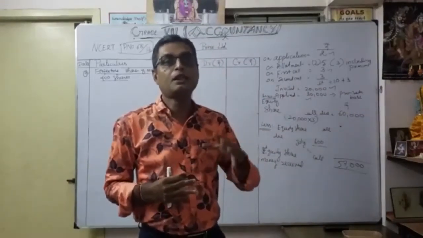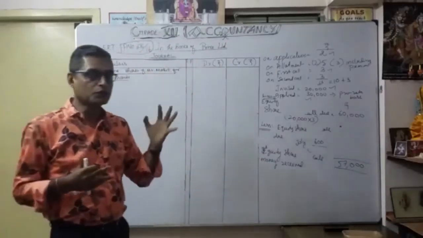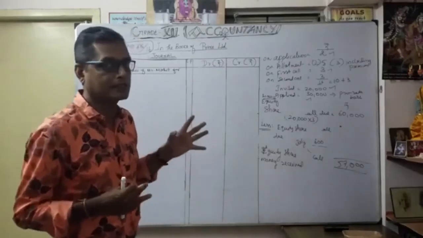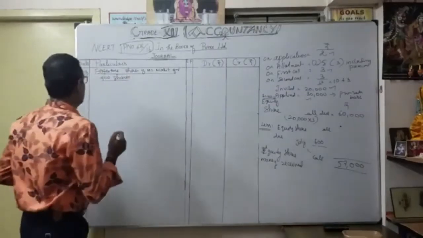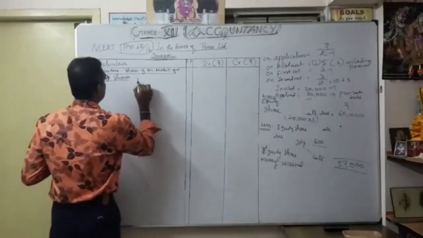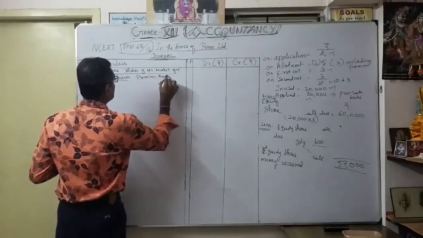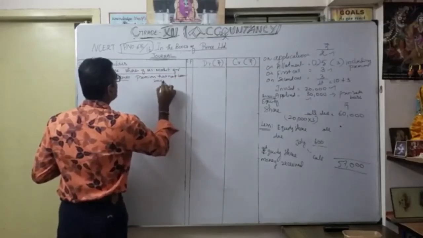So naturally, it is coming under which classification? Premium has not been received. Understood. That's what we discussed in the previous video also. It's very important here. Whenever shares are issued at a premium, we should be very careful how to do the journal entry for forfeiture. So naturally here premium has not been received.